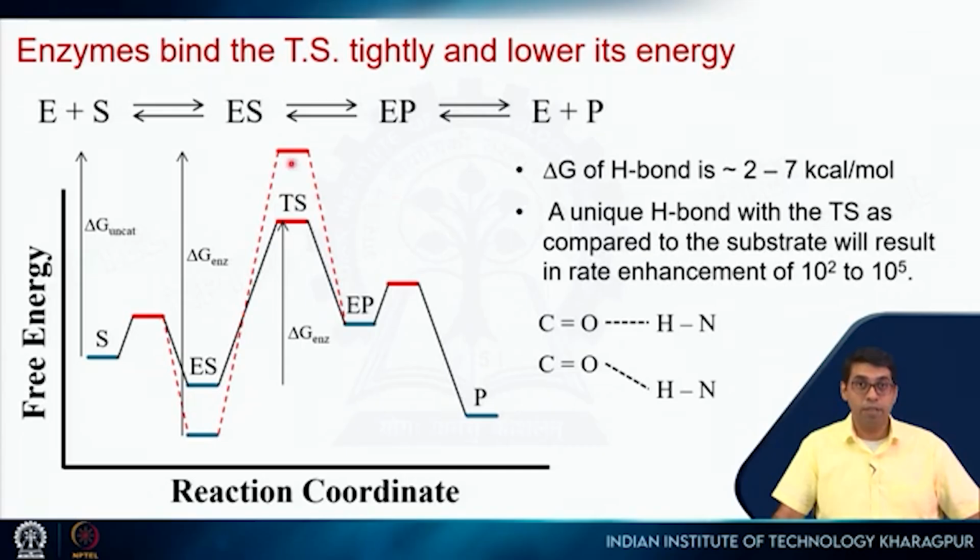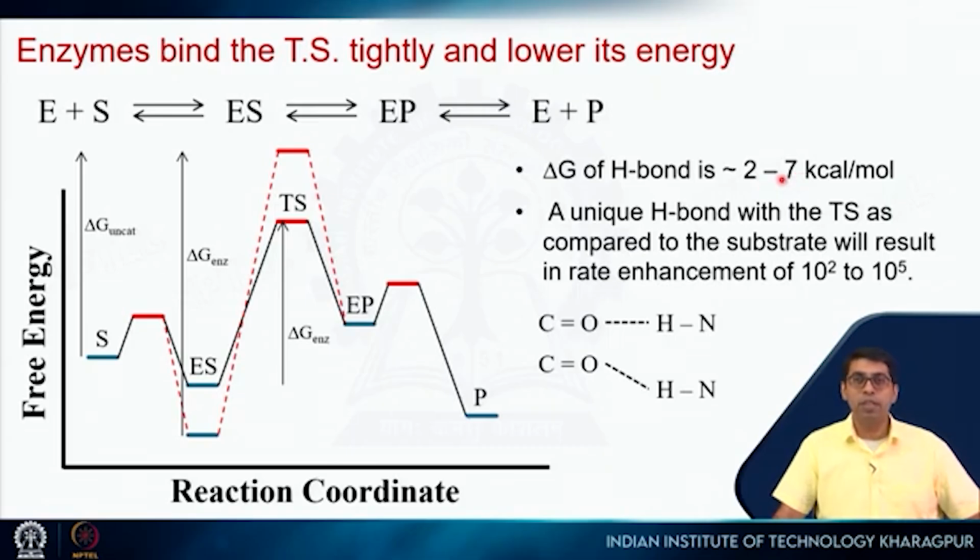So if we have an extra hydrogen bond here, then this is stabilized by 2 to 7 kcals per mole more with respect to this, right? So that extra stability, if we put it in that equation, it will result in a 100 to 100,000 times faster reaction, right?